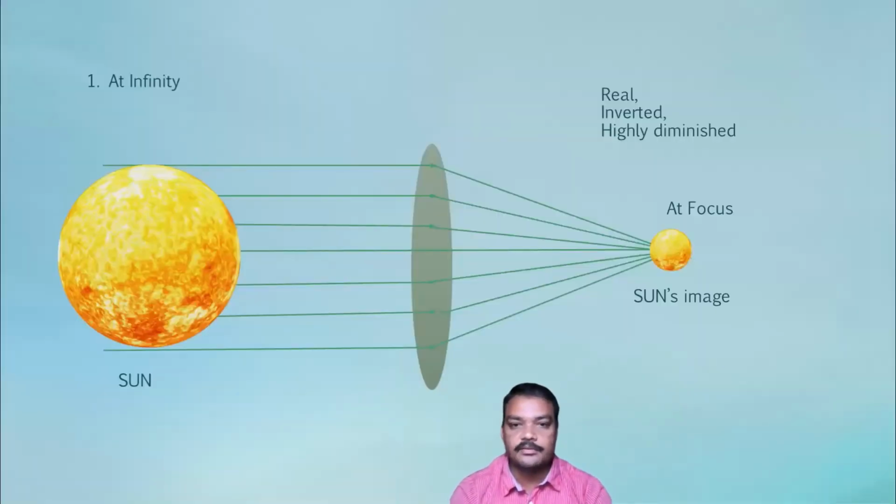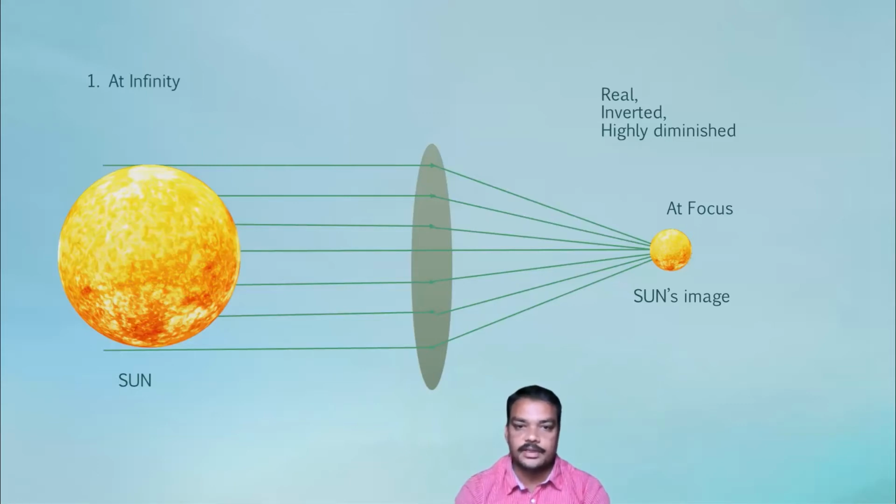Now let us see some of the applications of convex lens. One among those: sunlight can be captured on a sheet of paper by using a convex lens. As shown in the figure, light rays coming from the sun after passing through this lens would meet at a point.